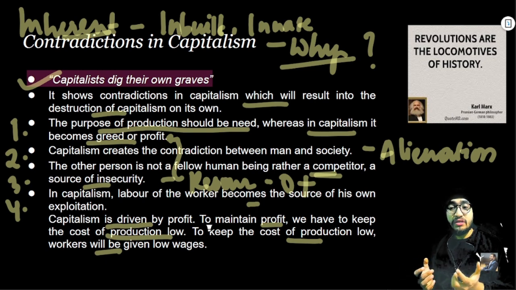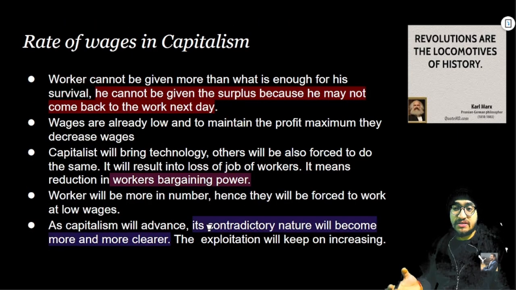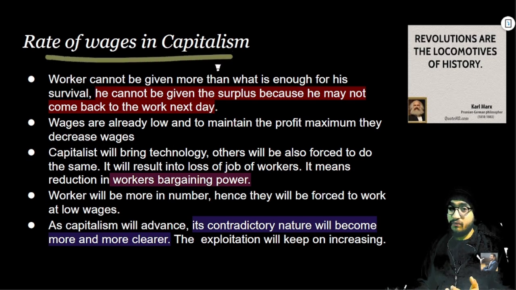And because of all this inherent contradiction, there will be certain consequences, right? What will be the consequences? The rate of wages in capitalism will be hampered. How will it be hampered? Workers cannot be given more.